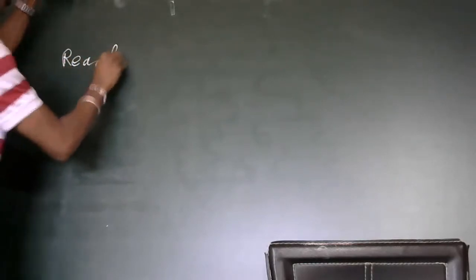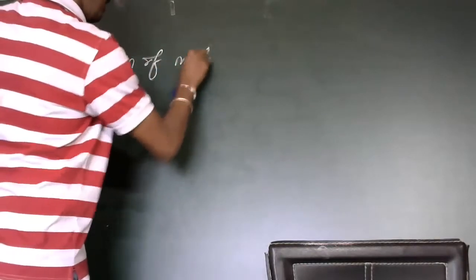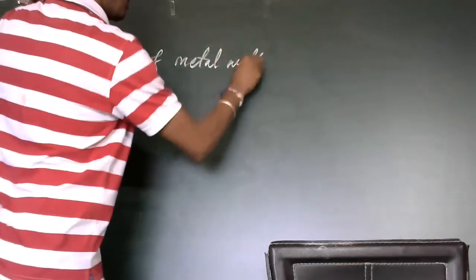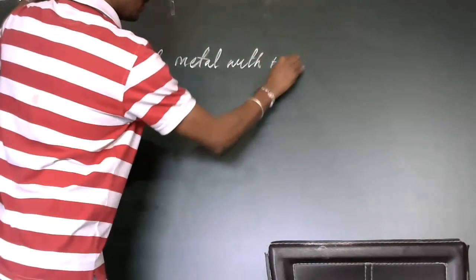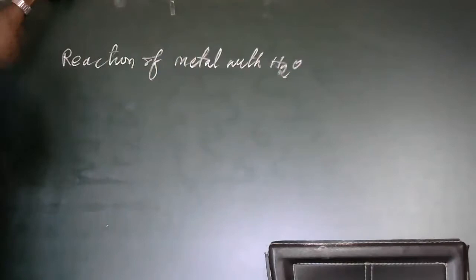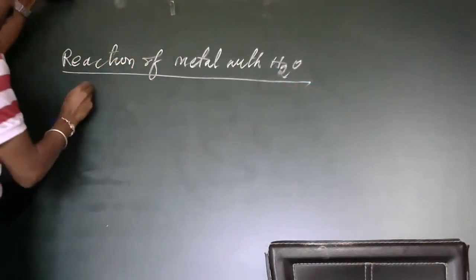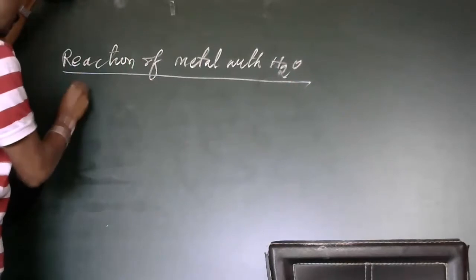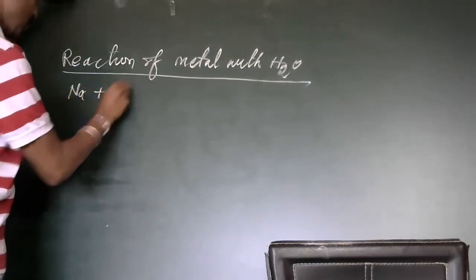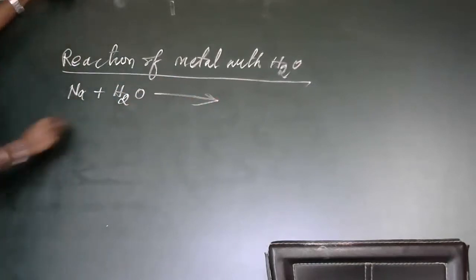Similarly, the reaction of metal with water. If you take sodium, sodium is a metal which reacts vigorously.